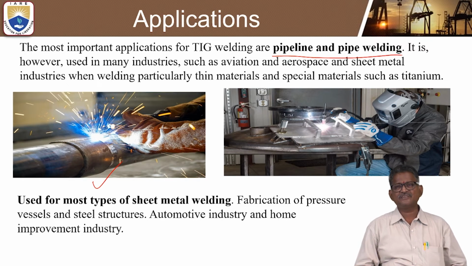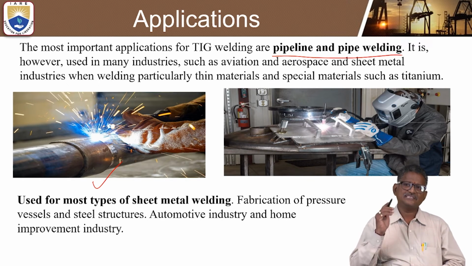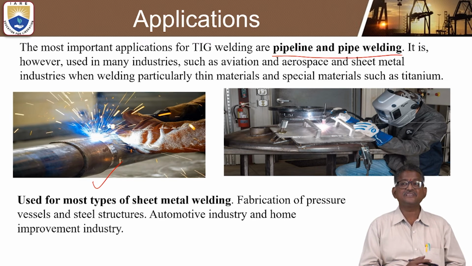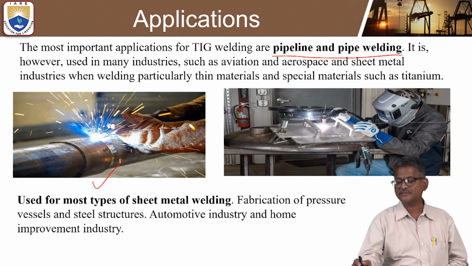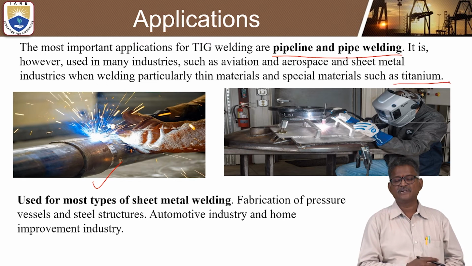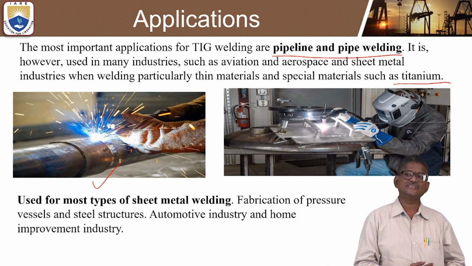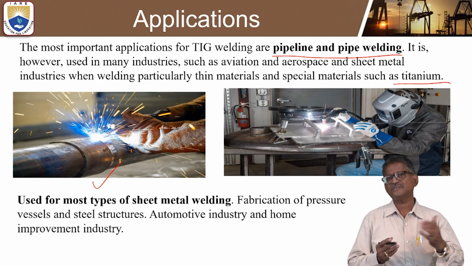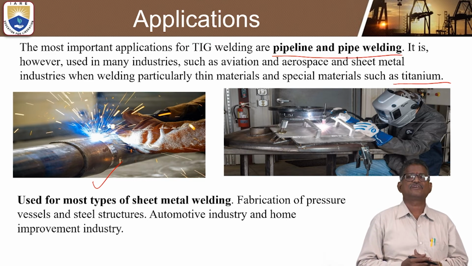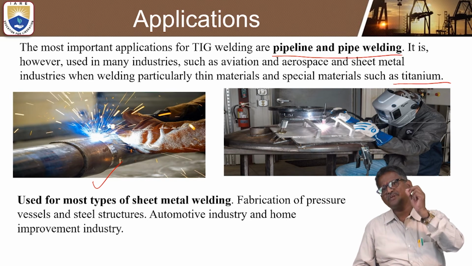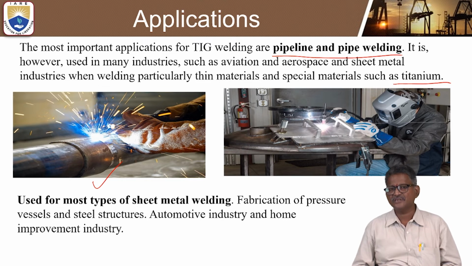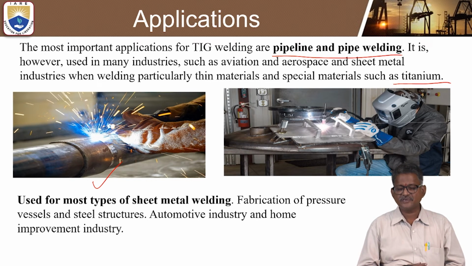Whenever welding particularly thin materials and special materials such as titanium, this can be done with TIG welding. Titanium materials can be easily processed by tungsten inert gas arc welding, and some thin materials are also preferred.